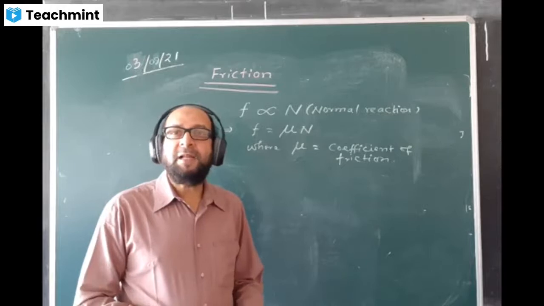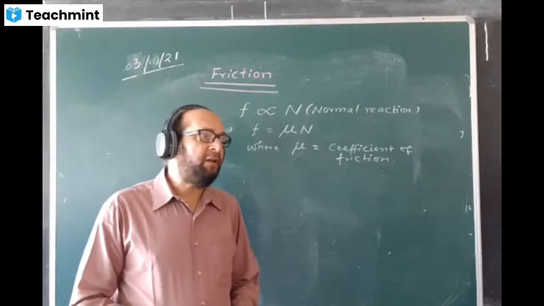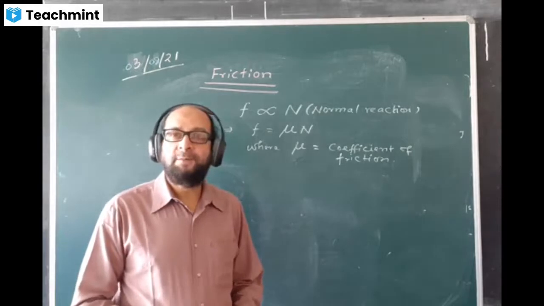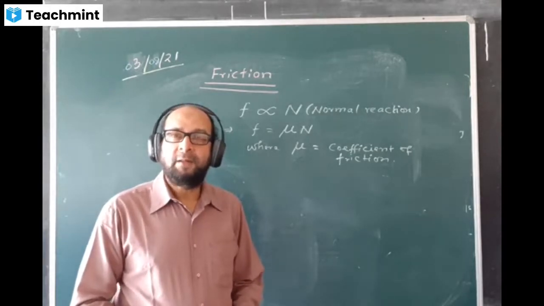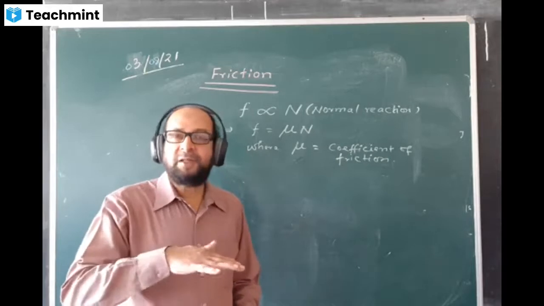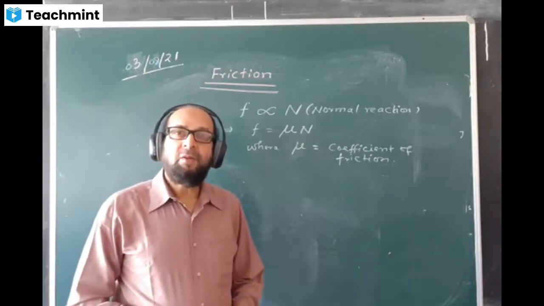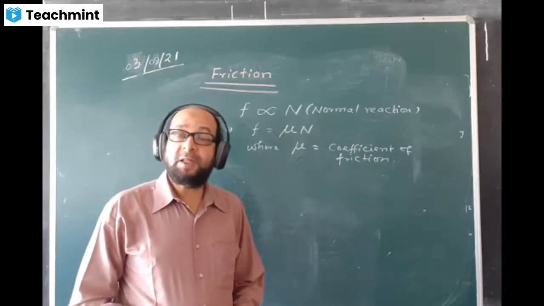Friction is a necessary evil. It will be there. Though the amount of friction will be less, it is there. Sometimes we say muddy surface, watery surface, slippery. So, though the friction value is less, friction is there.